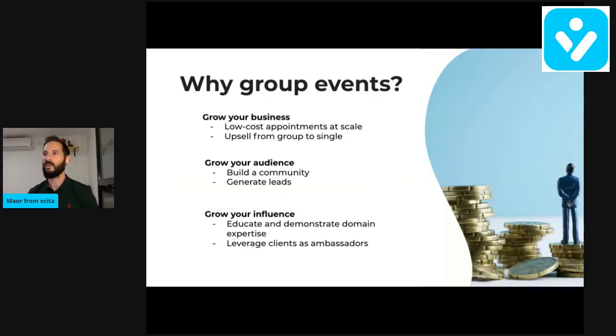So, why group events? Well, the first reason is about scale. It's about growing your business. You could use this feature to organize a large group session where you typically charge a smaller fee per attendee, but still your bottom line grows because you're actually doing an event for more people.